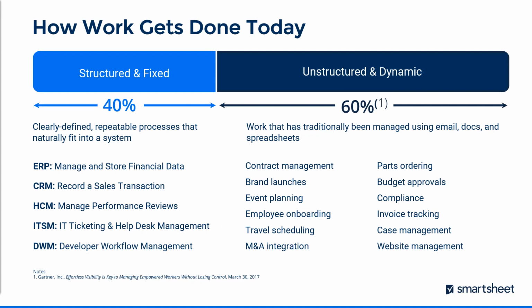It's no surprise to hear that businesses are struggling to execute work faster and to effectively collaborate. And we found that a driving force behind this inability to innovate is the reality that a majority of work today is unstructured, and it doesn't naturally fit into purpose-built software like ERP systems or CRM systems. In fact, 60% of today's work is unstructured and dynamic. So that means that processes are cobbled together with email or lots of other applications that really make real-time visibility and collaboration next to impossible, and they certainly won't scale.